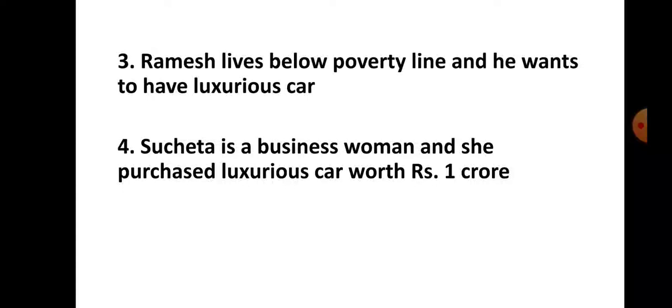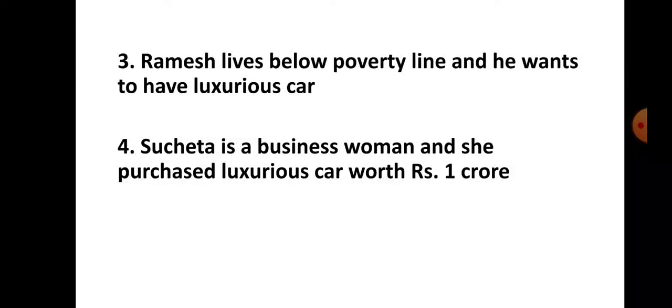Okay, so here ability to pay is also there and willingness to spend is also there. She already purchased a luxurious car worth rupees 1 crore. So this is the example of what? Demand. Okay, immediately you will get 1 mark for identifying the concept and 1 mark for explanation of the concept demand.